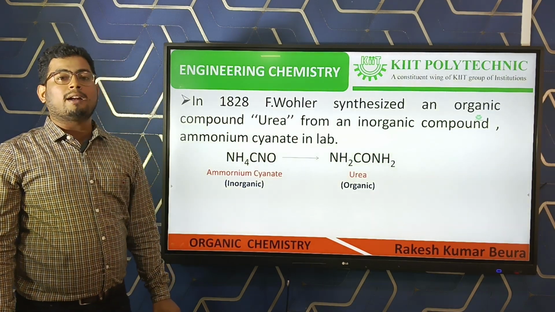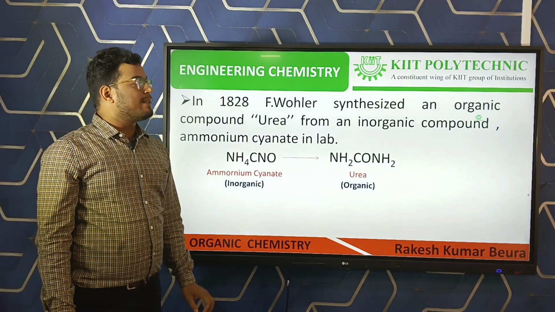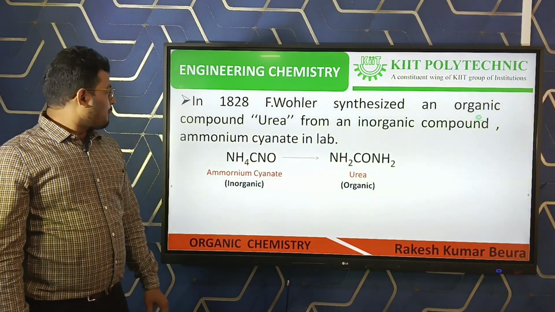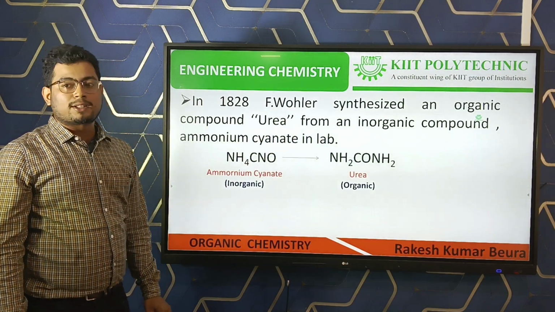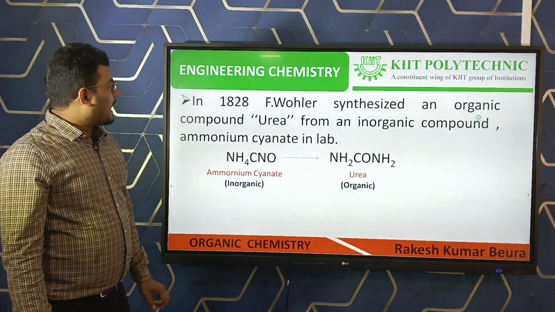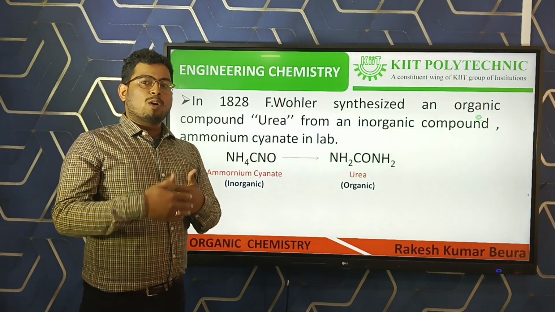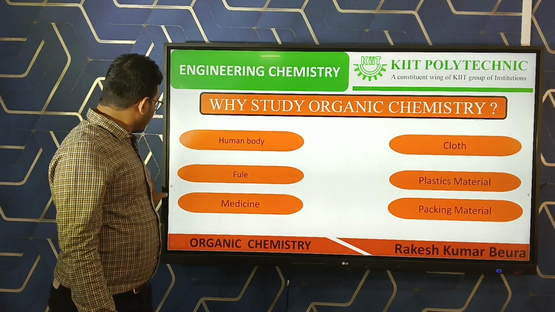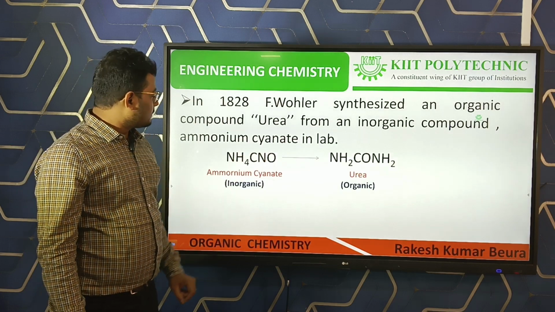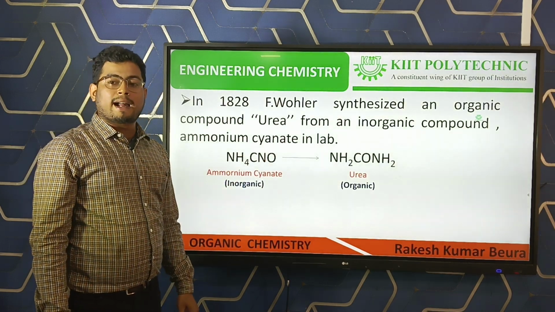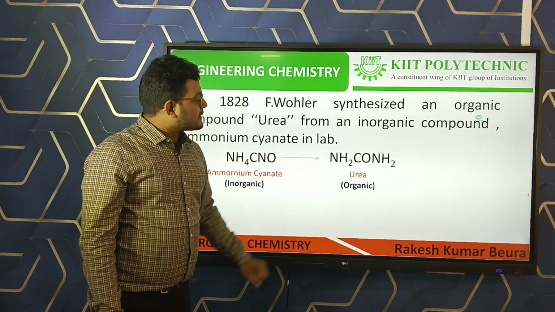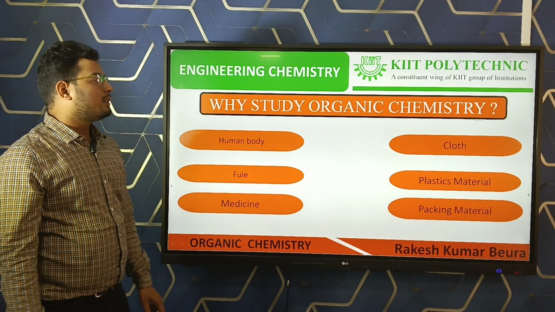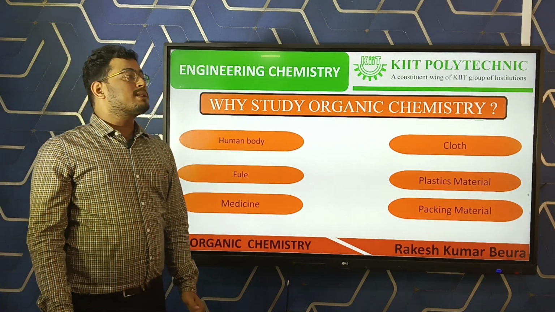But in 1828, F. Wöhler synthesized an organic compound, urea, from an inorganic compound called ammonium cyanate. Wöhler proposed a rearrangement reaction from ammonium cyanate to urea. Here ammonium cyanate is an inorganic compound, but urea is an organic compound.